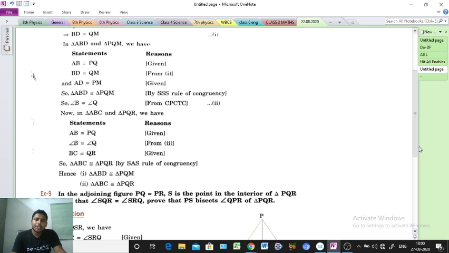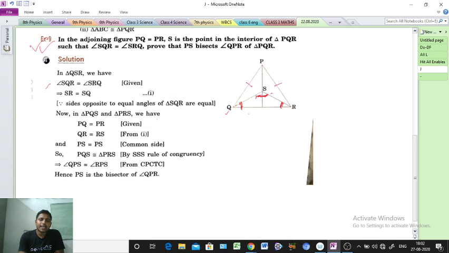SQR means this angle, and angle SRQ, these are equal. So we have to prove that PS bisects angle QPR. Okay, clear?